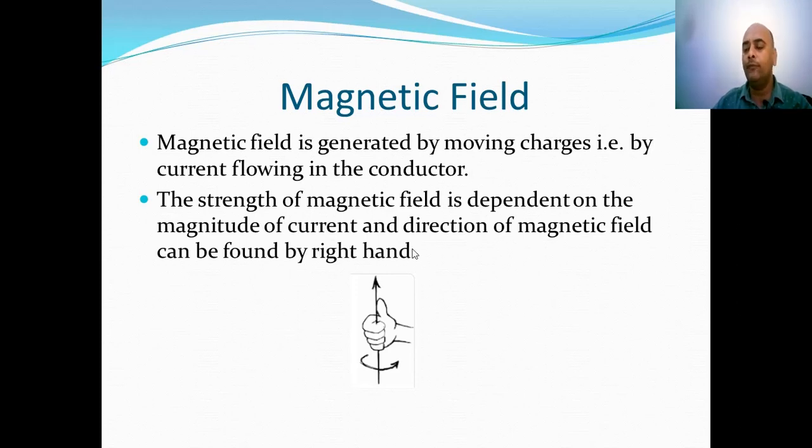That is, if the thumb points in the direction of current, then the curled fingers will point in the direction of the magnetic field, and the strength of the magnetic field will be dependent on the magnitude of the current.